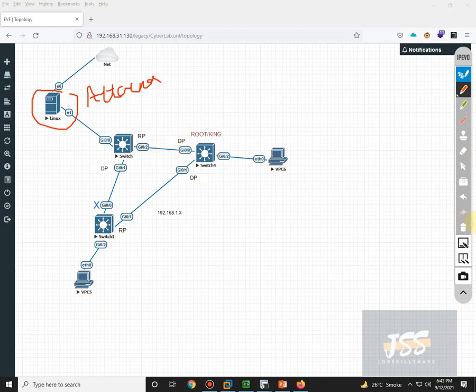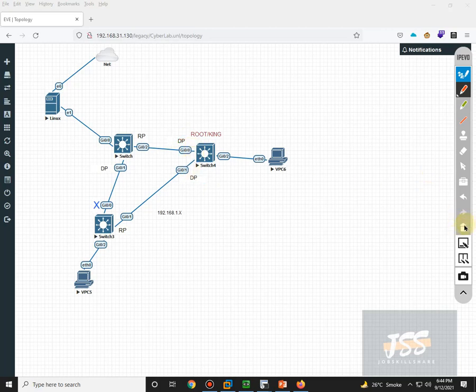The current situation of the topology is that this is the root bridge of all these switches, or you can say the king. As I have already mentioned, if this is the root bridge, then the ports that belong to that switch will all be designated ports, as you can see here and here.